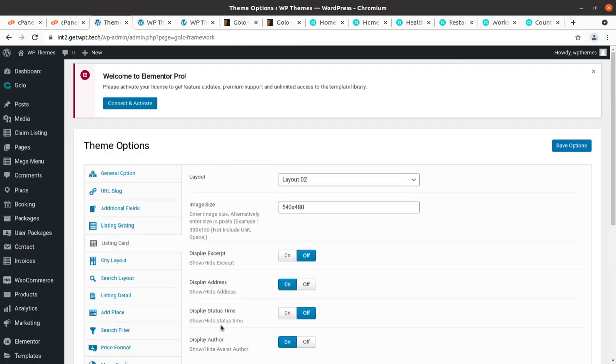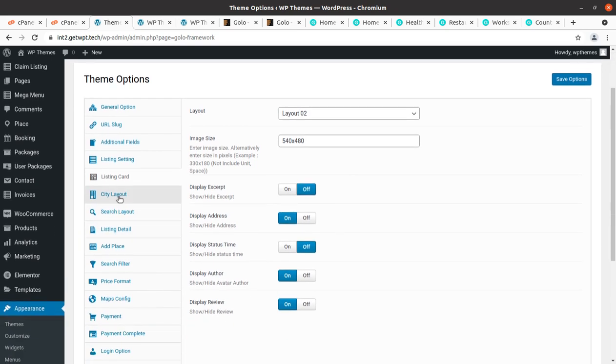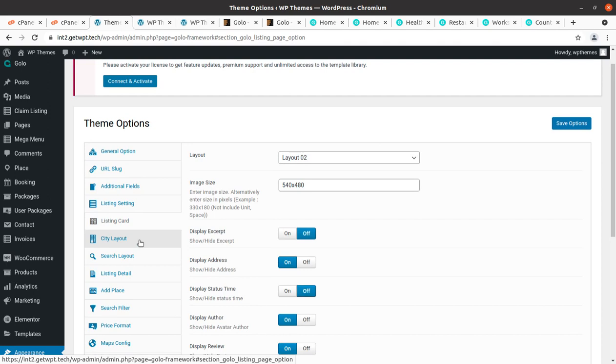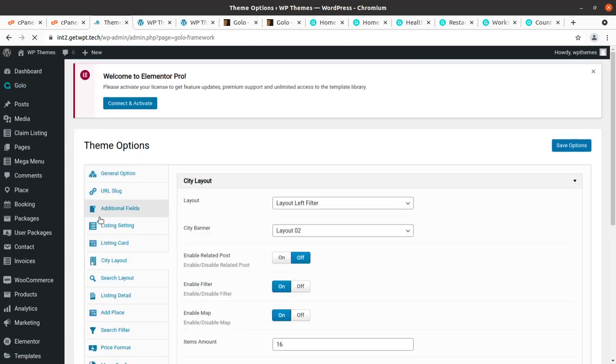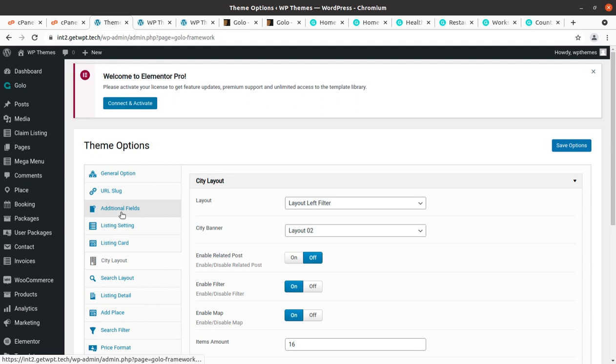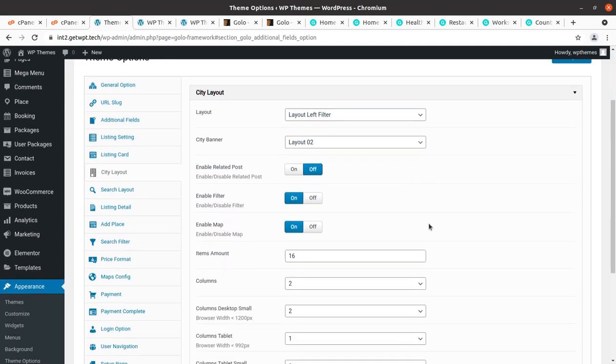And these are the controls and settings for our website, like the listing card, where you can decide the layout and city layout. This direct button is somehow not working for me, so I got a tweak to get it working for this installation. Simply click on Golo and theme options, and then click any option, like if you want to have additional fields, click on additional fields, and you'll get it here.